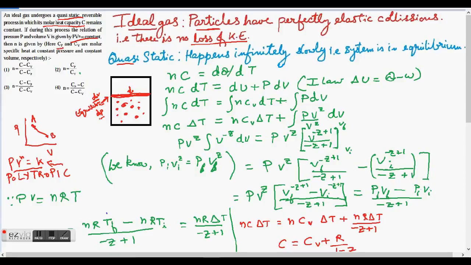And then Cp is the molar heat capacity if the pressure of the system is kept constant, and Cv is the molar heat capacity if the volume is kept constant. And these two values are different, and they are different from C as well. And C is just that we're not trying to keep anything constant and just naturally measuring how much heat is required to increase the temperature of a gas by 1 degree Celsius. That is C. Right. So I believe we have discussed everything in the question, and then let's see what they are asking. They are asking if PV to the power n is equal to k, this n is known as polytropic index.